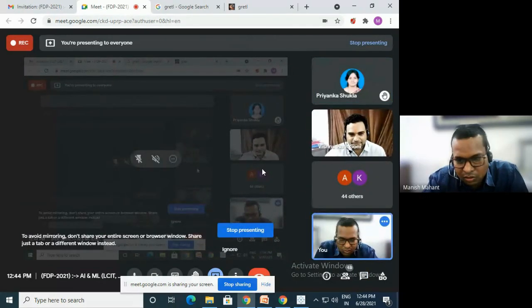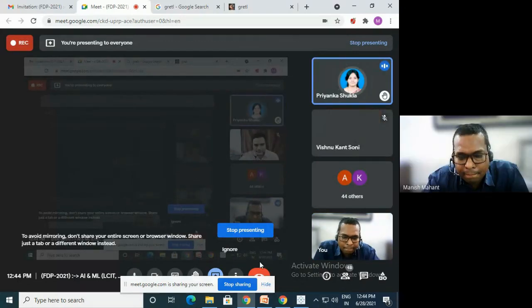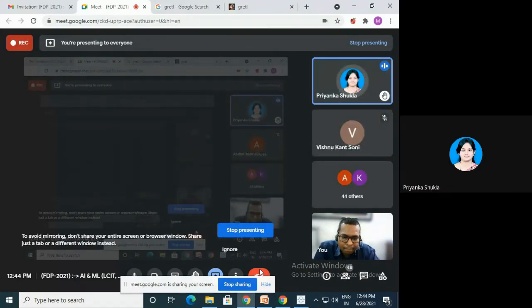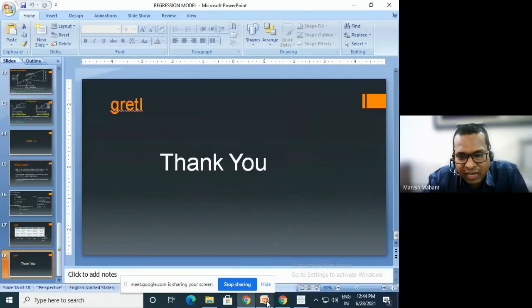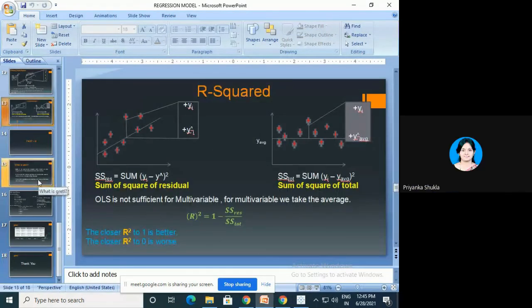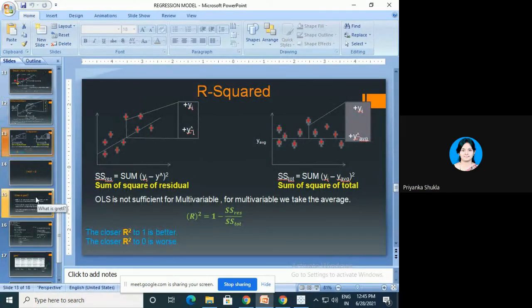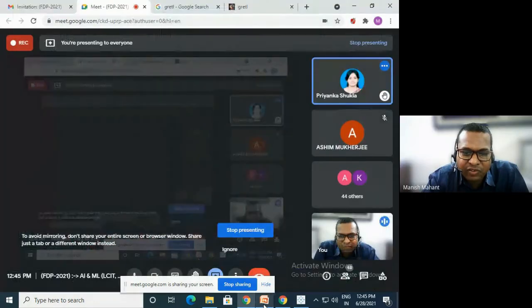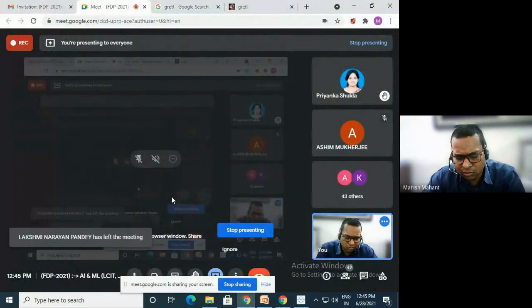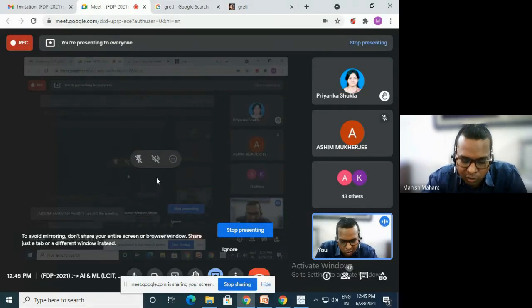Sir, what is the significance of F test in a linear model? F test is a parameter through which we can analyze whether our model is perfect or not.